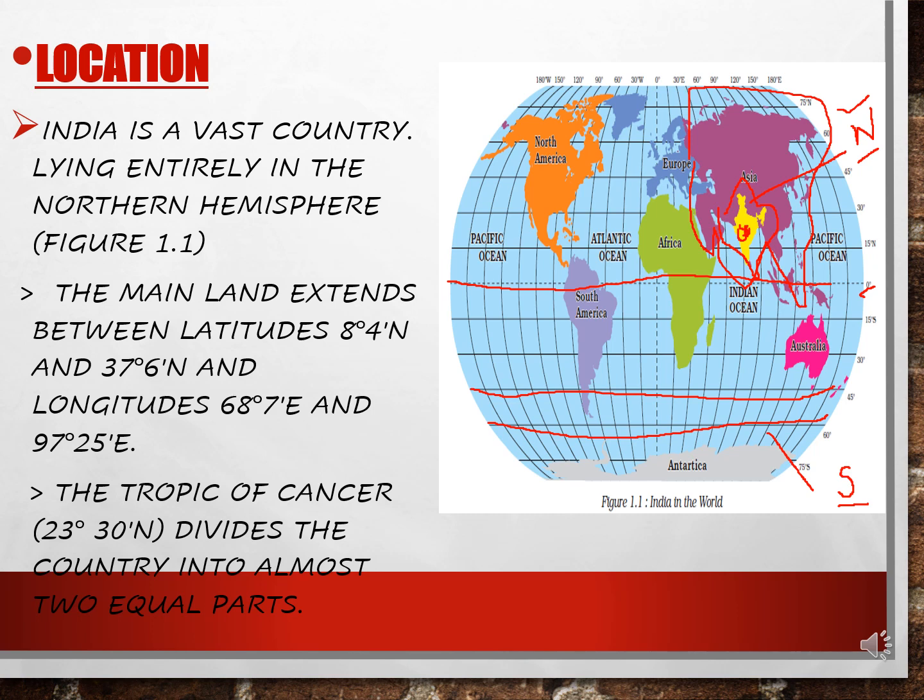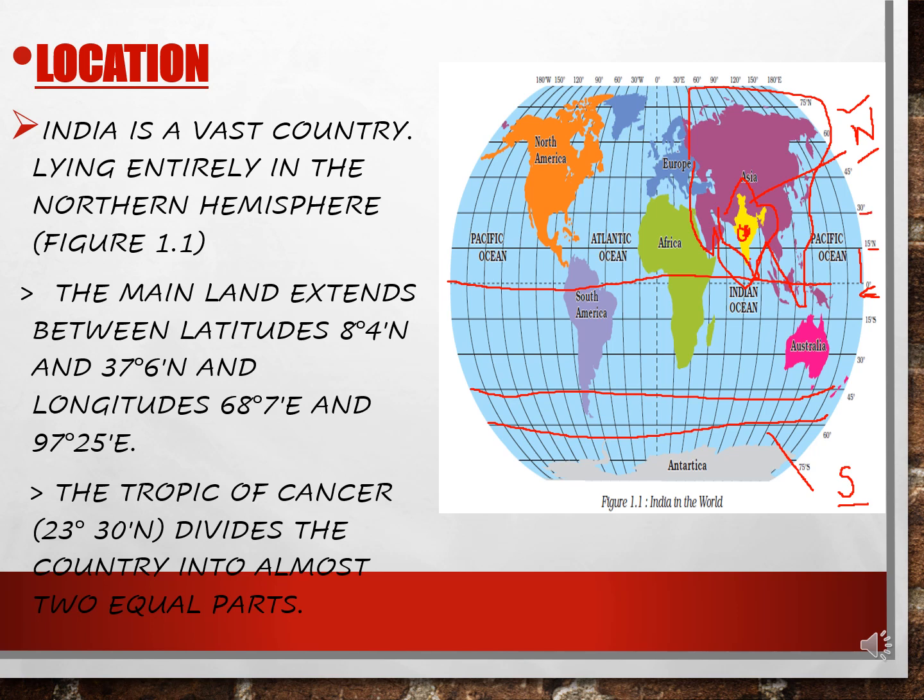So what they have told, the mainland extends between the latitudes 8 degree 4 minutes north. You can see over here very well, equator is 0 degree, children, right? And this portion has been left empty. They actually calculate the degree over there. So this is 0 degree. As the upper portion is north, they have written 15 degree north, then again 15 degrees they have left, and they have written 30 degrees north.